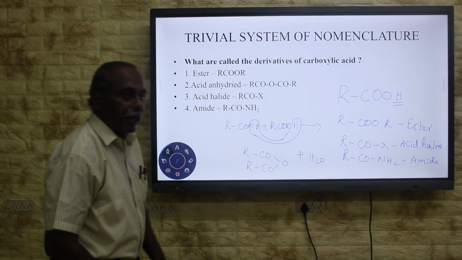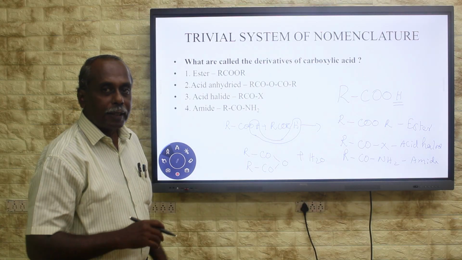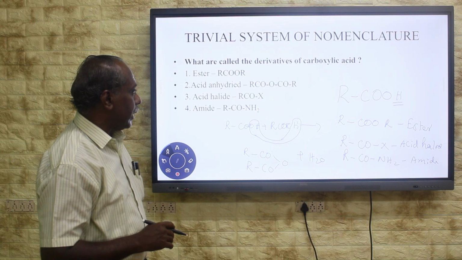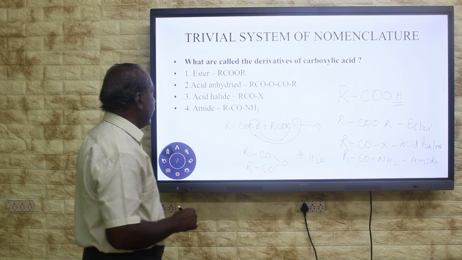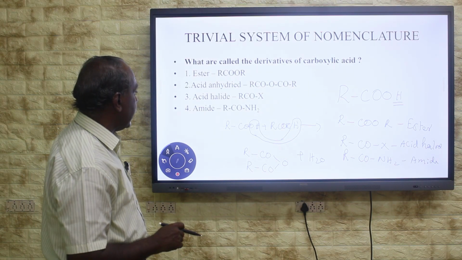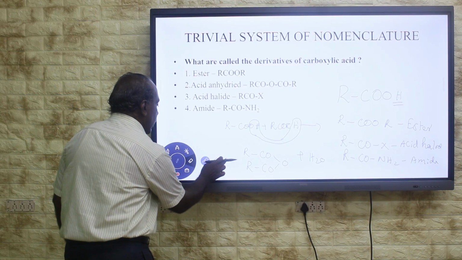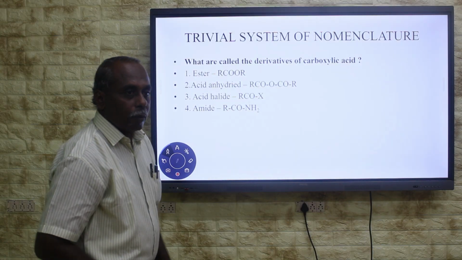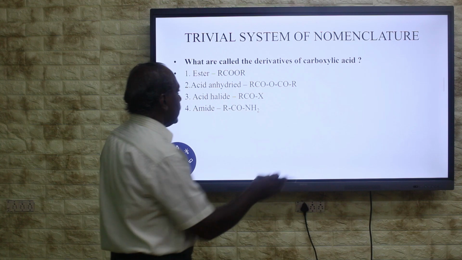Anhydride means that as 2 moles of acid lose 1 mole of water, you get acid anhydride. These are the derivatives of carboxylic acid: ester, acid anhydride, acid halide and amide. We are going to learn what will be the common name for these acid derivatives.